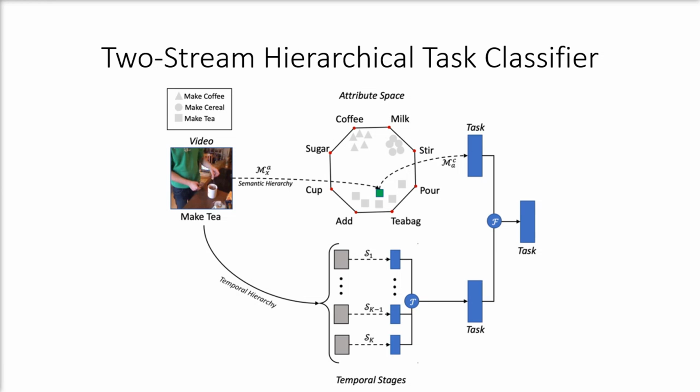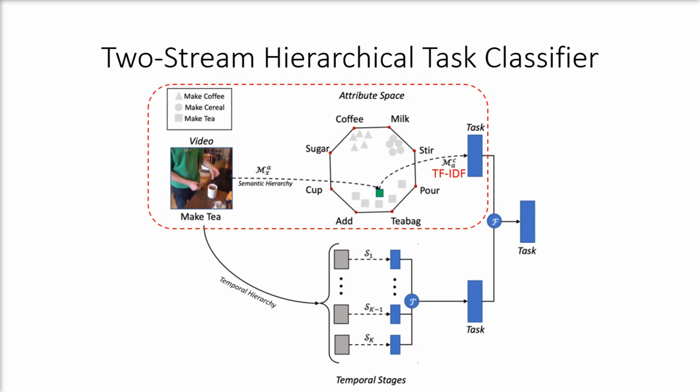The two-stream hierarchical task classification network consists of two different streams. In the top-level stream, we exploit the semantic hierarchy of a network, where a mapping function is learned to map the video into an attribute space. In order to train this mapping function, we use the attribute labels provided at training time. A second mapping function is also trained to map the attribute score to the task score using the TF-IDF technique widely used in documentation classification.